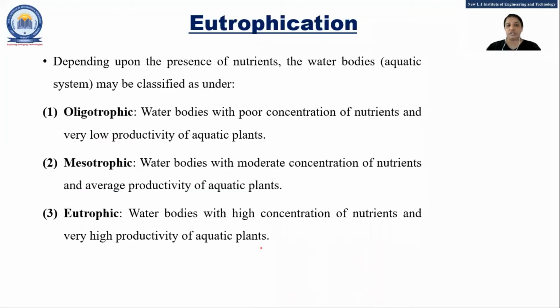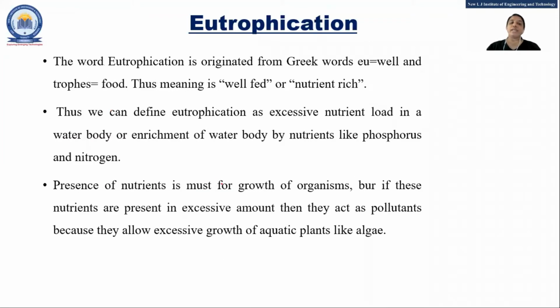Important question. Again, what? The eutrophication. So as we have seen, eutrophication means the growth of the algae, nothing else. And because of the growth of algae, what happened? What is the effect of that? That process is called eutrophication. Eutrophication originates from a Greek word: eu means well, and troph means food, that means well fed, or you can say nutrient rich. So as I told you, if nutrients like nitrite and sulfur are more in water, they are called rich in nutrients.